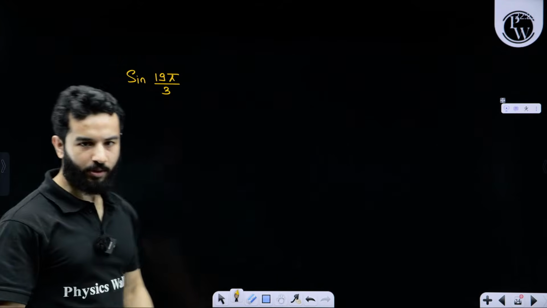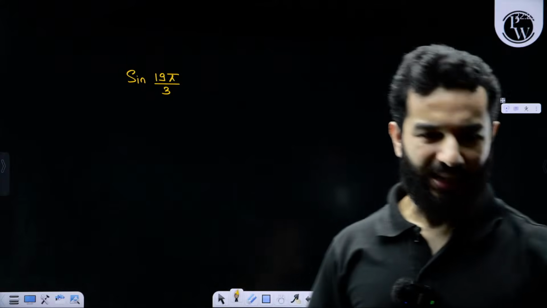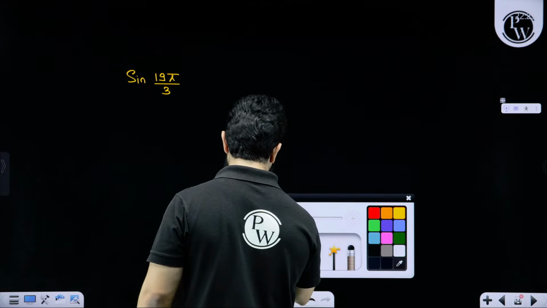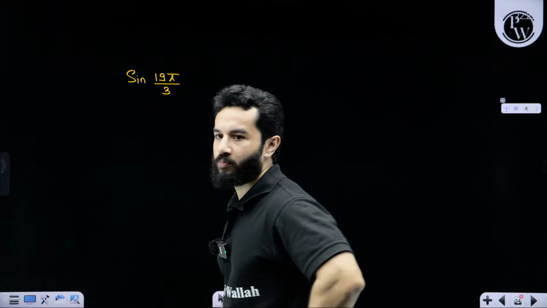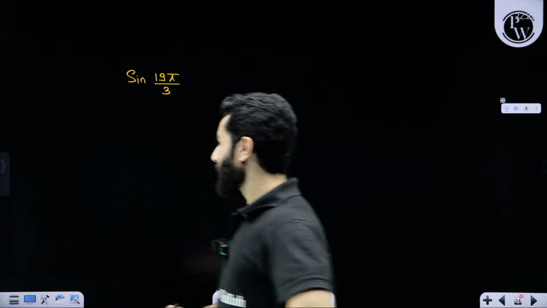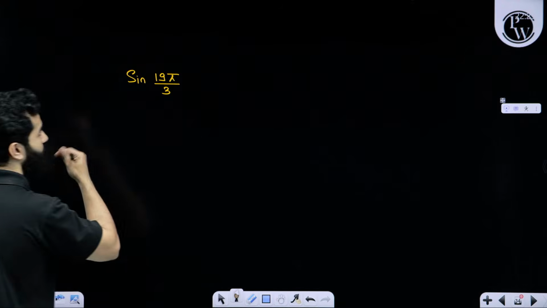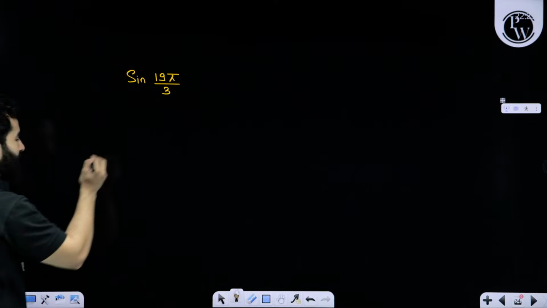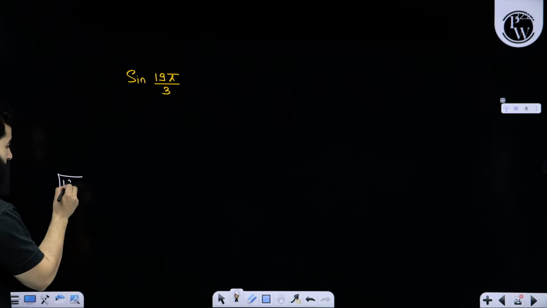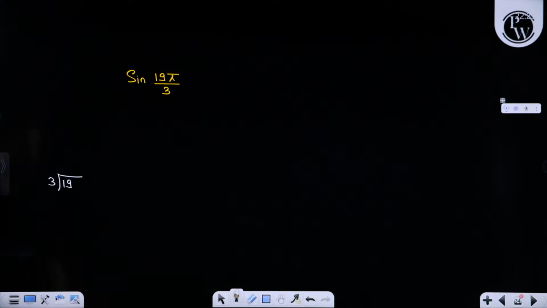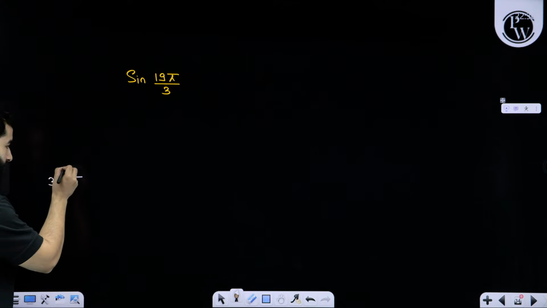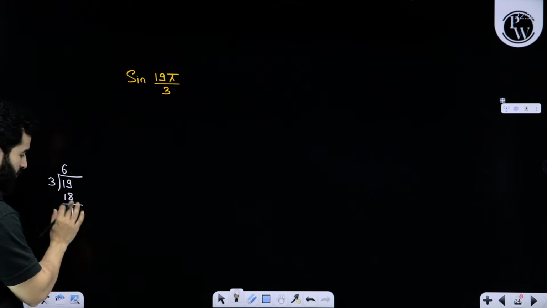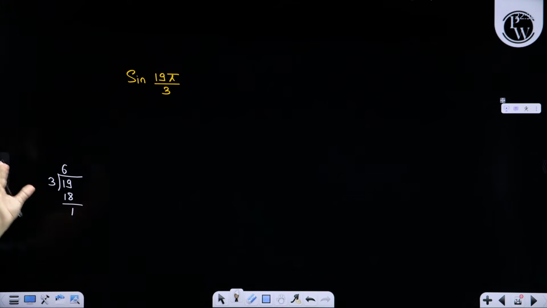Something like this. Now let's see how to solve these types of problems. What you need to do over here is divide 19 by 3. So this will become 6, 18 and 1. 1 is the remainder. Got it? 1 is the remainder.